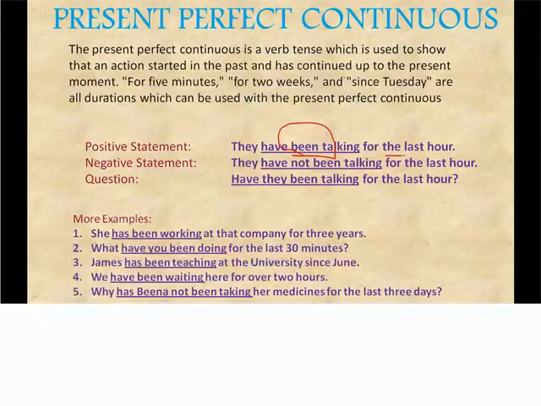That means for the last one hour they have been talking. She has been working in that company for 3 years. So we have a specific time frame. In present perfect continuous, we will always have a time frame. James has been teaching since June for over 2 hours. So this is how we can find out.